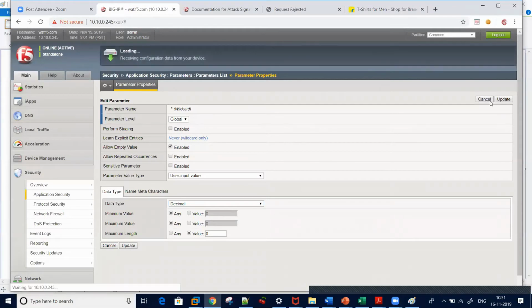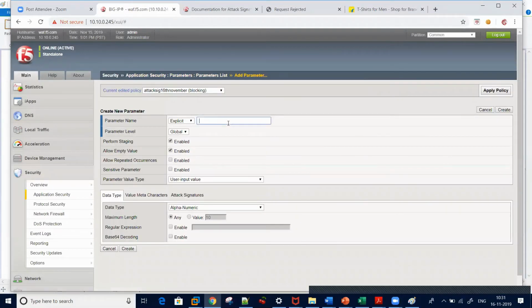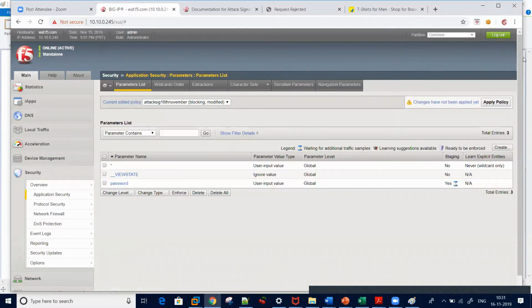Let me create one parameter, like explicit password. Parameter value, let's keep it as user input, but in data type I'm setting it as decimal. Let's do it. So what does it mean?